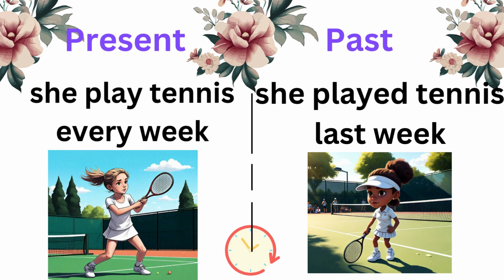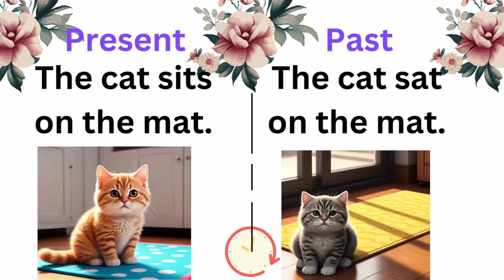Present sentences. She played tennis every week. The past sentences. She played tennis last week.